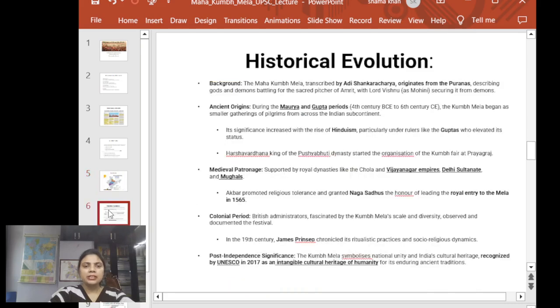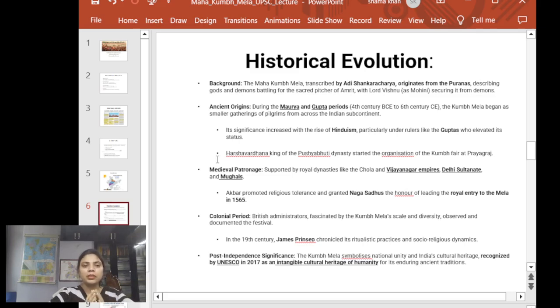So let's see here the historical evolution. I have read its history, and even I was not aware of it so much in depth, but today I have been through a lot of articles and I have read about the history. Let me explain a bit of the history which I have understood, and if there's some gap in my understanding, I request you all to fill it.